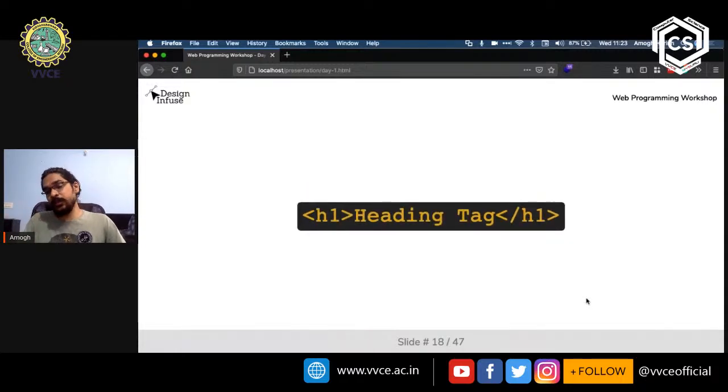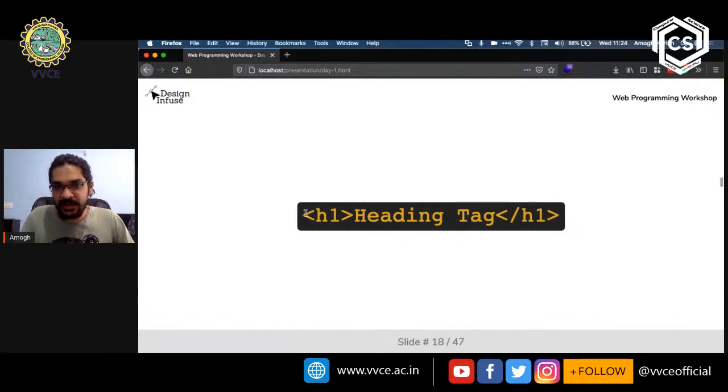Now, another example of a tag is called a heading tag, right? And this is a very good example of why HTML was invented in the first place. When you're creating documents, when you're writing a resume, for example, we differentiate different things by headings. So it's very important in order to segregate different sections by headings. And HTML offers a way for us to do that by using something called a heading tag.